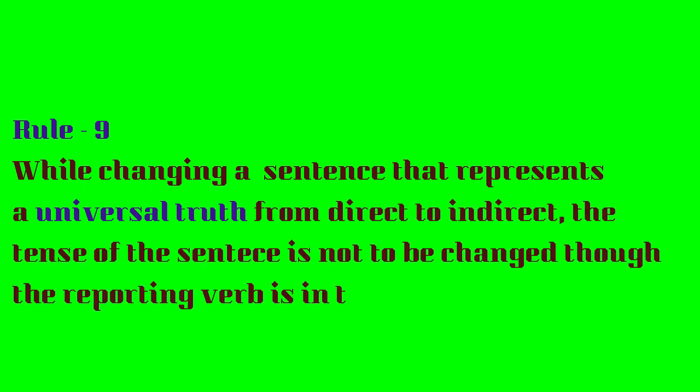Well, students, let's begin with rule 9. Rule 9: while changing a sentence that represents a universal truth from direct to indirect, the tense of the sentence is not to be changed, though the reporting verb is in the past tense. Because previously we have learned, if the reporting verb is in the past tense, we will have to change the tense of the sentence, the actual words of the speaker, right? But when it comes to universal truths, we are not supposed to change the tense. They remain as they are, even though the reporting verb is in the past tense. Okay, let's see some examples, you will understand better.